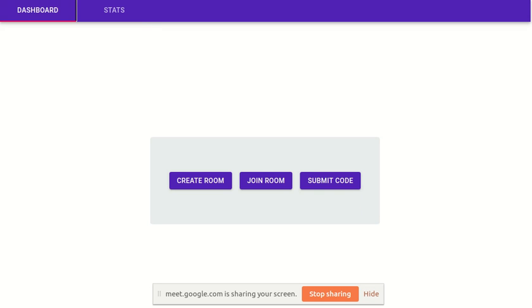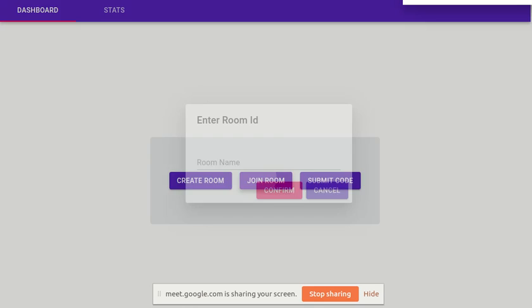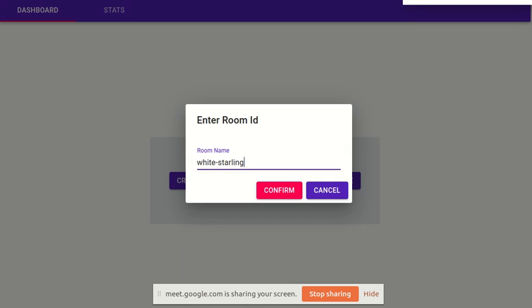So I can also join a room. Now let's reverse the roles. Now Sanjay, I will act as a student, and you will act as a teacher. Sanjay, can you create a room? Yeah, sure. Please give me the room name also. Now Sanjay has given me the room name, White Starling. While joining the room, I will be acting as a student, and I can join the room.